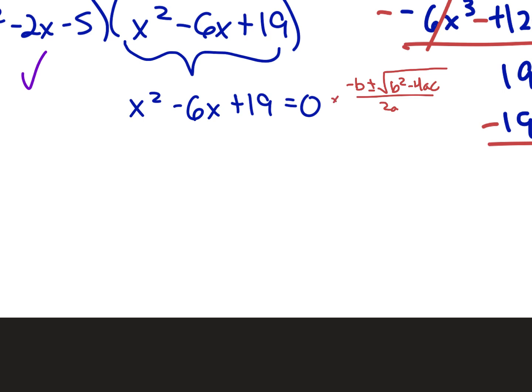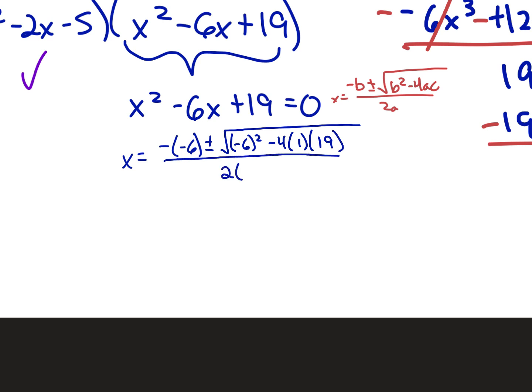There's my negative for the formula, and then that negative came from the quadratic.